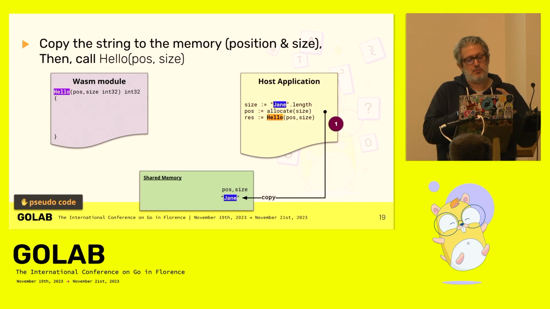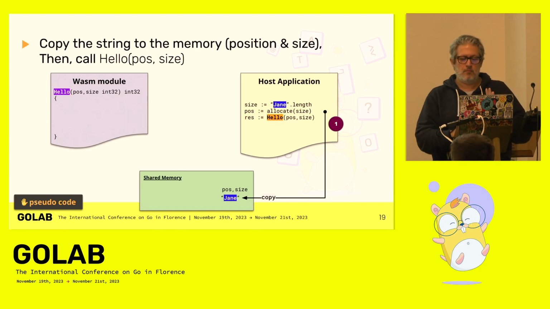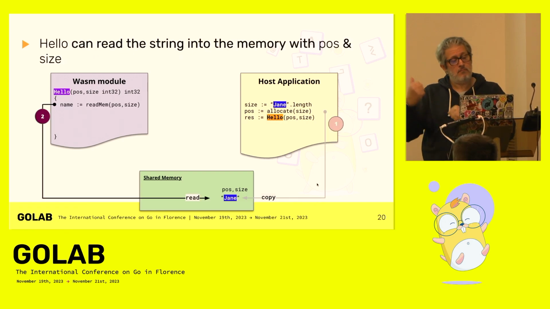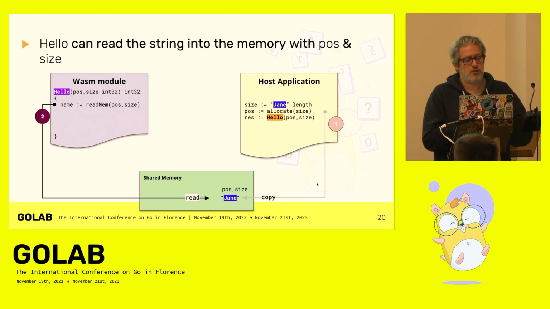If you want to copy a string to the memory, you need to, with the host application, on the left of the screen, allocate memory according to the size of the string. You get the position of the string in the memory, and you call the Wasm function, and the parameters will be the position and the size of the string in the memory. Then, on the Wasm module side, the function is able to read the memory because it gets the position and the size of the string in the shared memory.